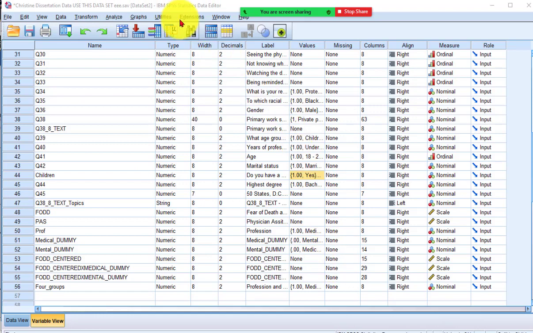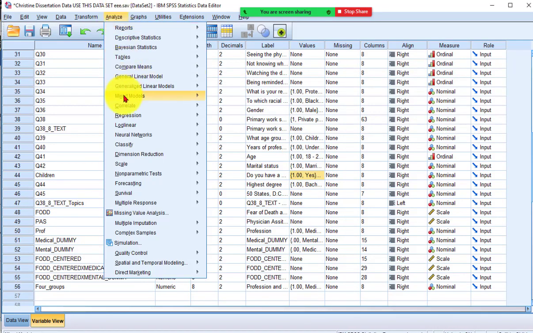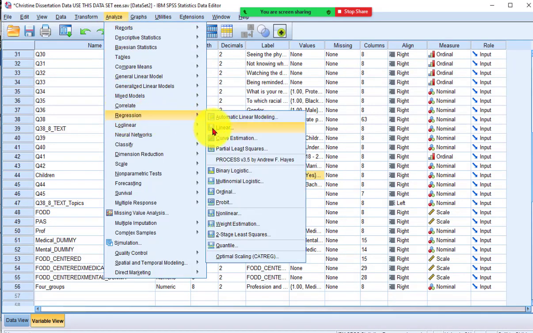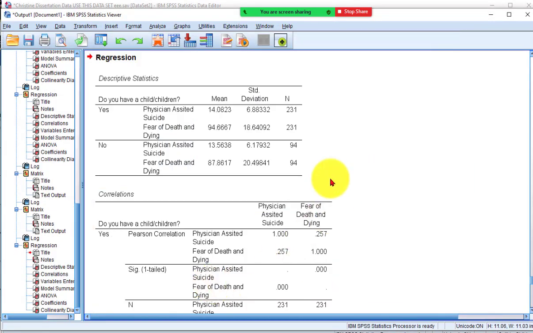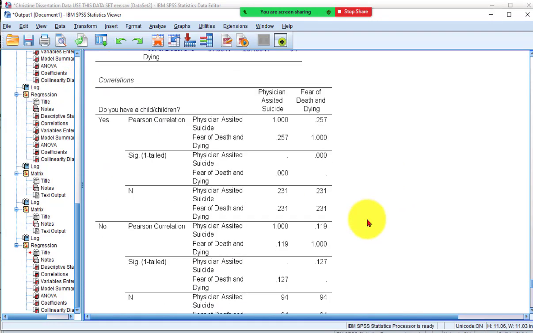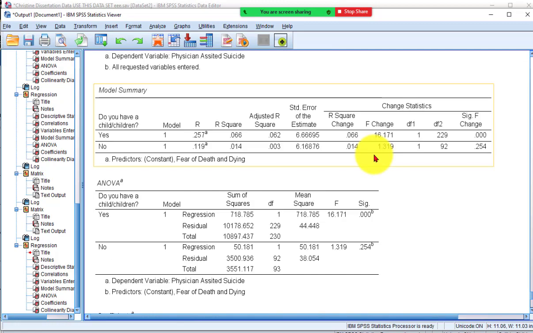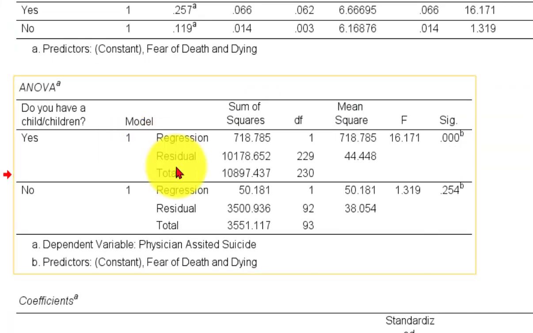All right, we're going to rerun the regression, Analyze, Regression. And again, it's split by whether they have kids or not. So we're going to get one for the people with kids and one for the people without kids, two separate regressions, right? And here's the yes with kids, no with kids. We're going to scroll down to the ANOVA box again. Because it was a split file, the software is going to run two separate one-way between-group ANOVAs.